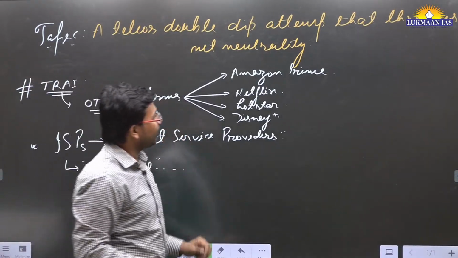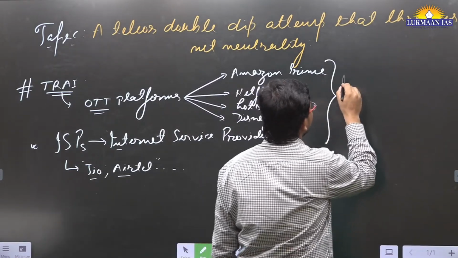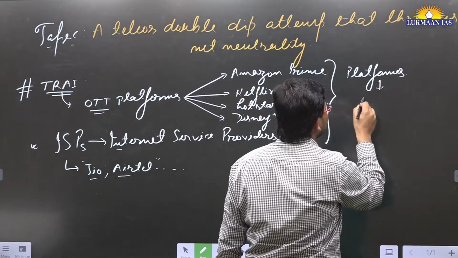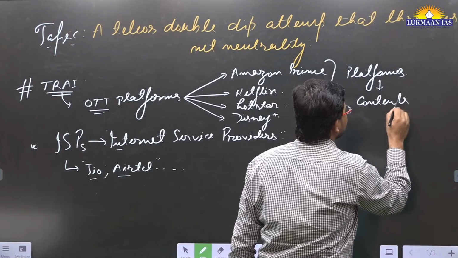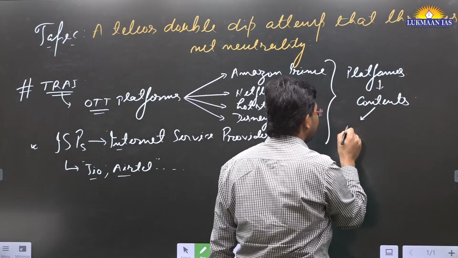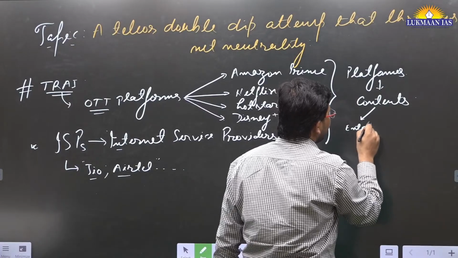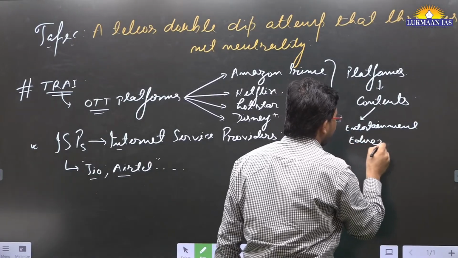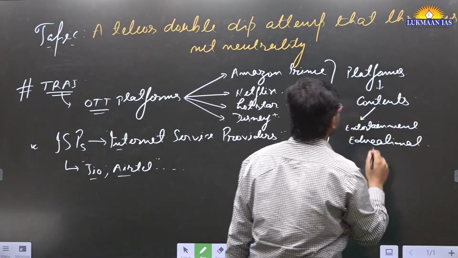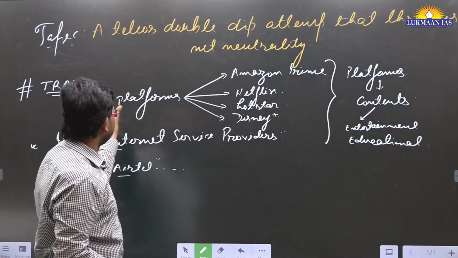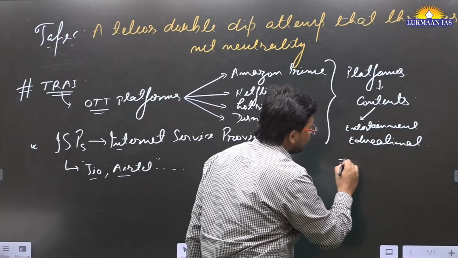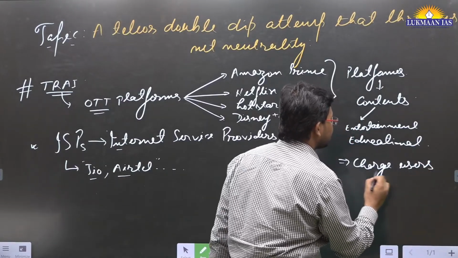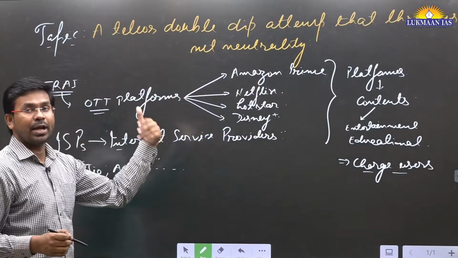So what these OTT platforms do, they have their own platforms, and on these platforms they have uploaded contents. These contents can be informative, they can be entertainment based, they can be educational, etc. So there can be different types of contents over here, and these OTT platforms charge users, they apply monthly subscription charges on users.